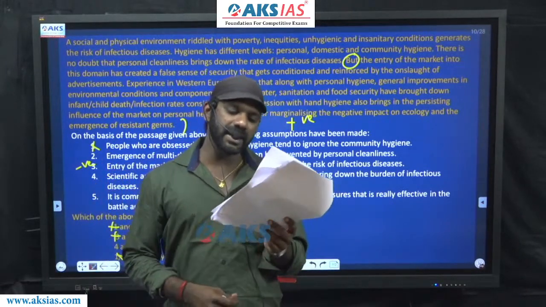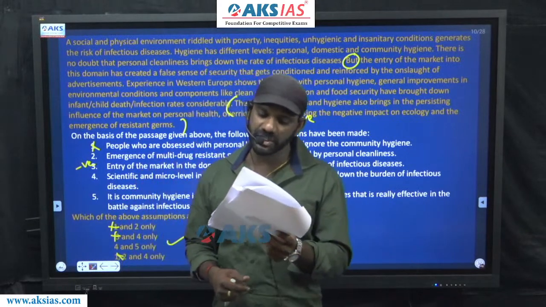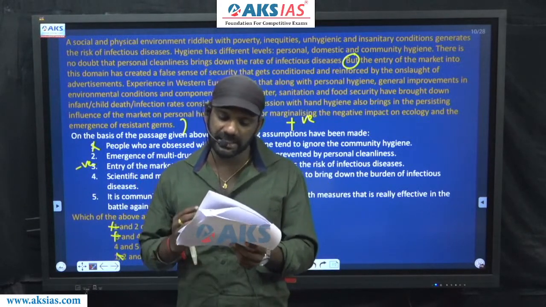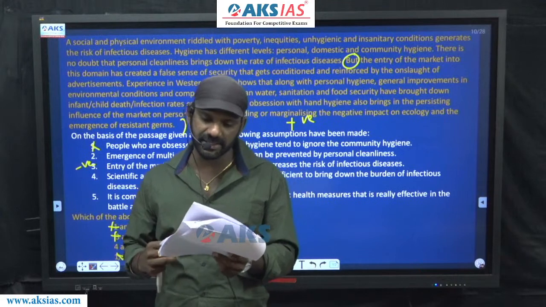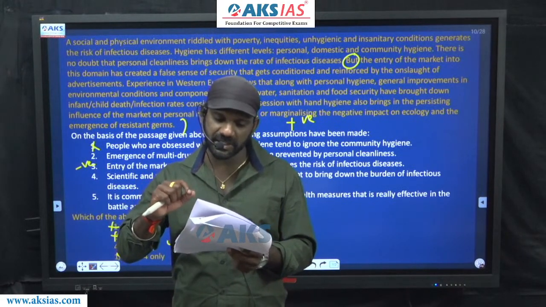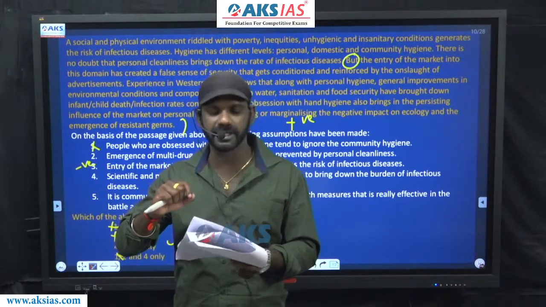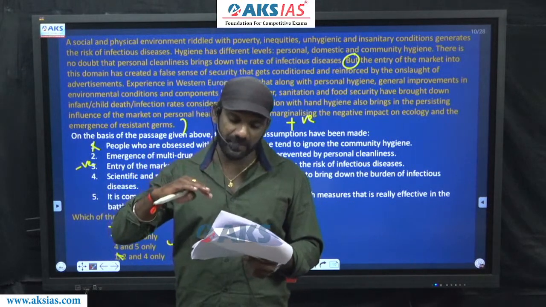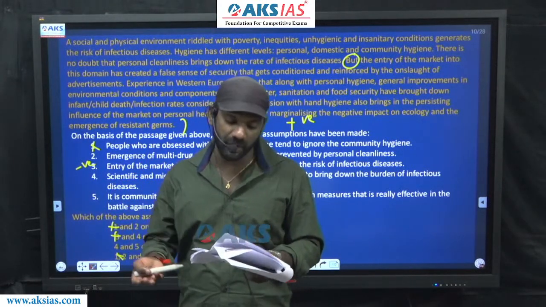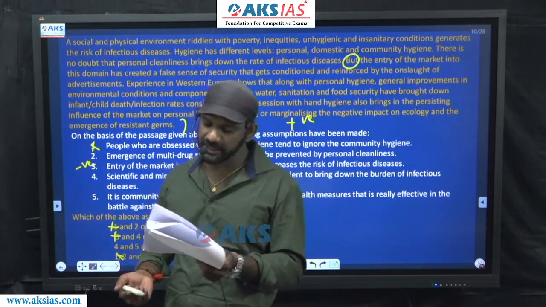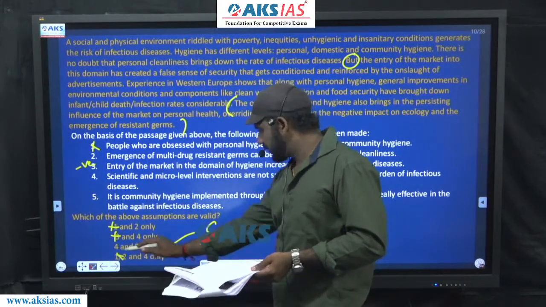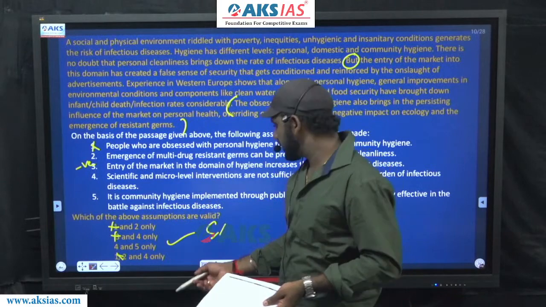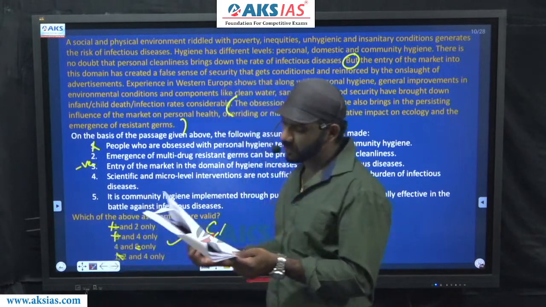Come to 5. It is community hygiene implemented through public health measures that is really effective in the battle against infectious diseases. This also contains mention about the last part of the paragraph, bringing down the death rates, and it talks about overriding the negative impact on ecology. 5 must be agreed to. So in a way, even though 4 cannot be agreed to completely, 5 should be agreed to. The answer must be option 5.